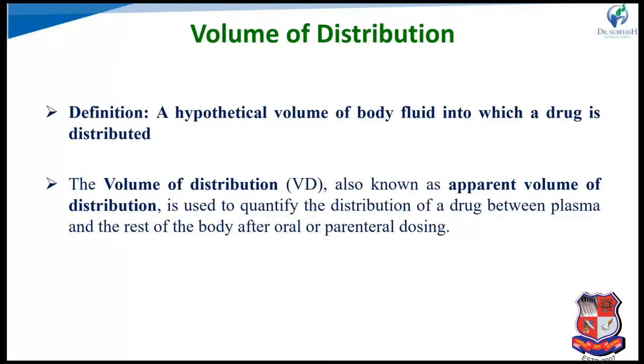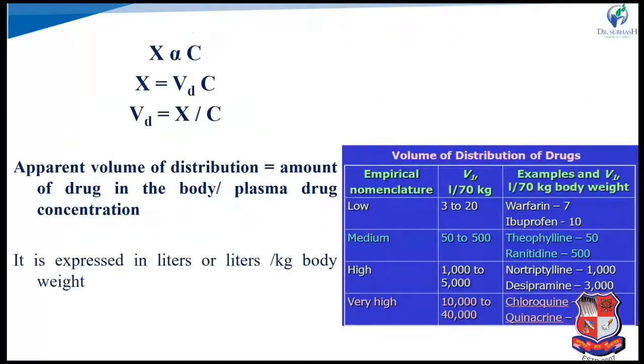Next is volume of distribution. It is defined as a hypothetical volume of body fluid into which the drug is distributed. Volume of distribution, also known as apparent volume of distribution, is used to quantify the distribution of drug between plasma and the rest of the body after administration of the dose.